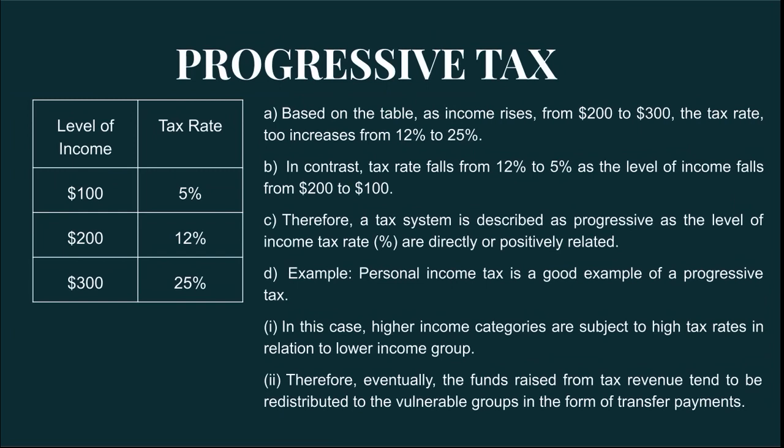Therefore this is what we call the progressive tax. And in progressive tax, I can say the tax rate is positively related or directly related to the level of income, where tax rate rises as the income rises.